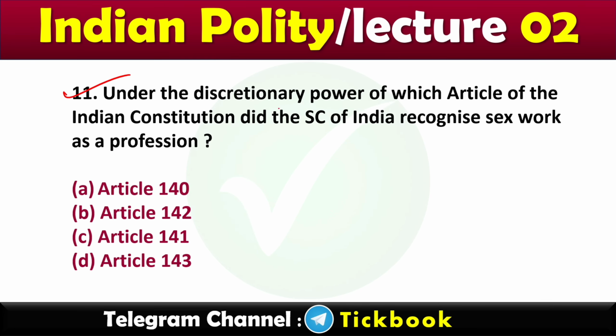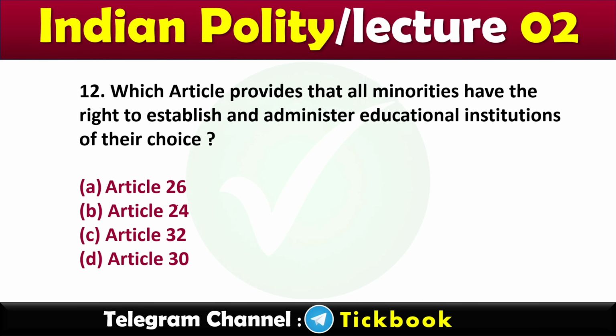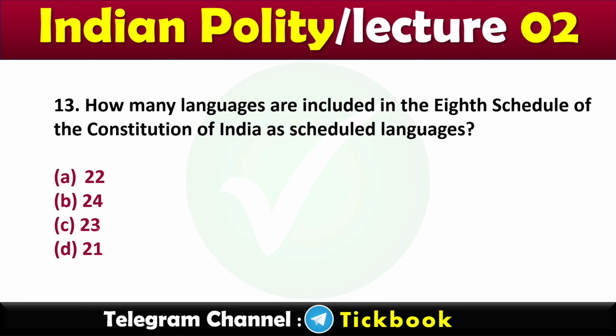Question number 11. Under the discretionary power of which article of the Indian Constitution did the Supreme Court of India recognize sex work as a profession? Option number B, Article 142. 12. Which article provides that all minorities have the right to establish and administer educational institution of their choice? Option number D, Article 30.